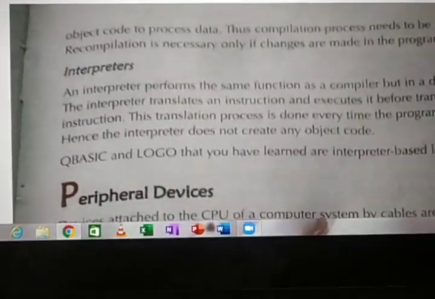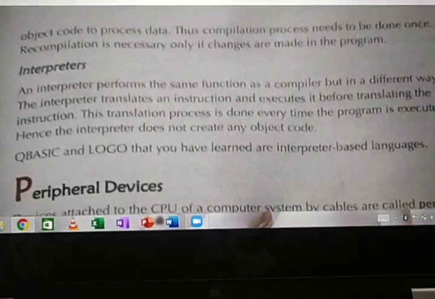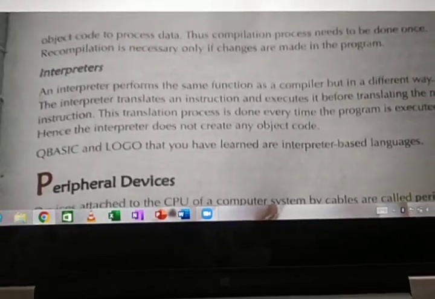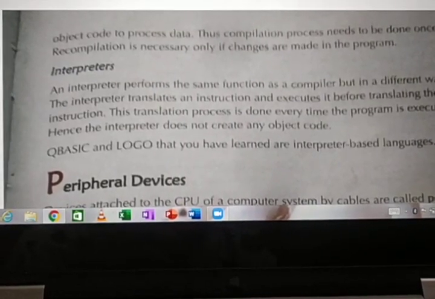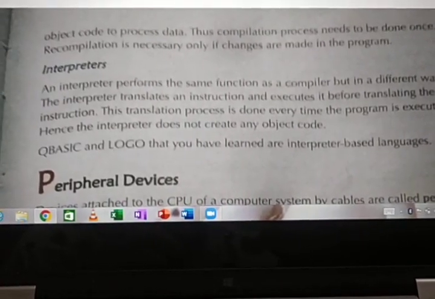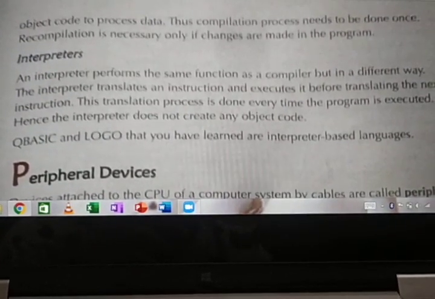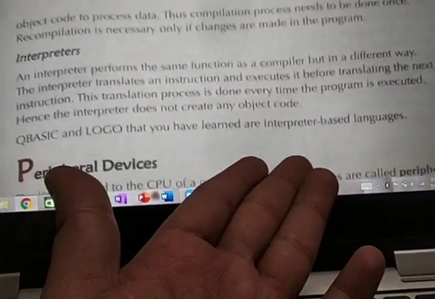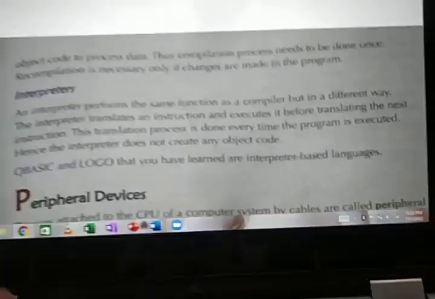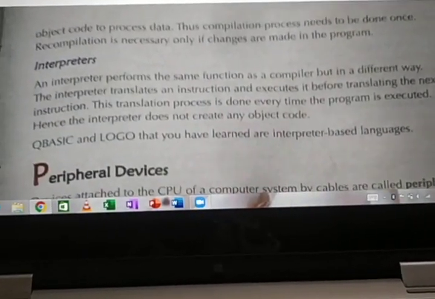QBasic and Logo that you have learnt are interpreter-based languages. QBasic, I hope you learnt in 7th standard, else you will learn it in 8th. And Logo you would have learnt in a lower class. Those are interpreter-based. Actually, compared to the interpreter, the compiler is the better process. It will do everything in a stretch.